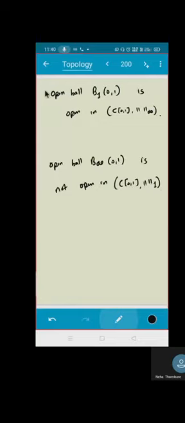Take some time, think about it whether you understand these two statements or not. Try to see graphically. You will always understand graphically.